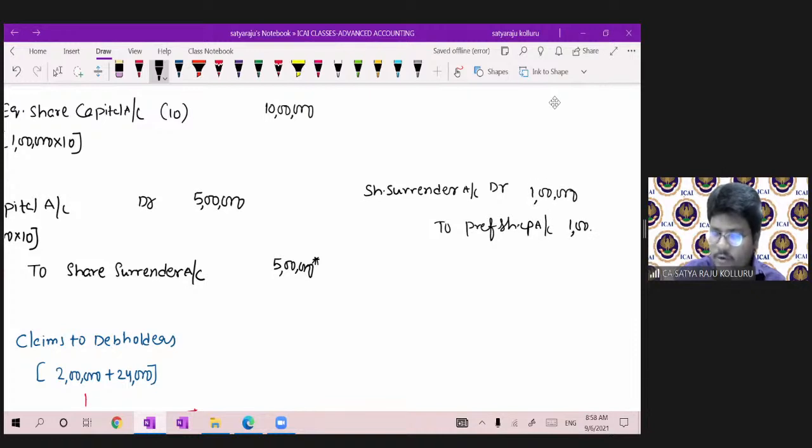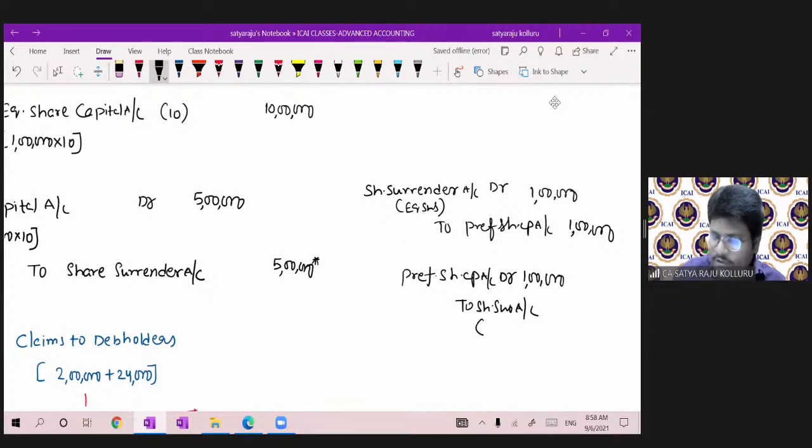First, the existing equity shares I cancelled and converted into preference share capital. After conversion, I have to transfer to share surrender now: preference share capital account debit 1 lakh to share surrender account.